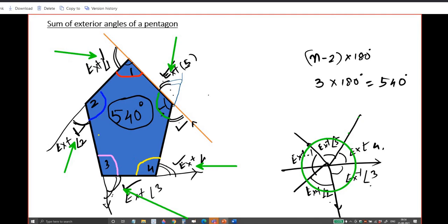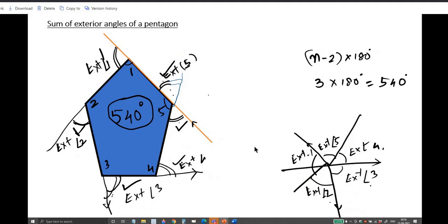After that, you tear it apart, this part, this part, this part, this part. After tearing that, you arrange all the vertices in a circle, you will be able to do that. Means the sum of all the exterior angles of a pentagon is 360.